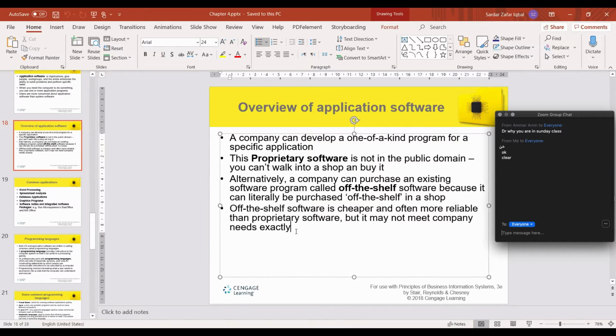Nowadays every organization has its app. Every small business has an app. Any hospital, any school has an app, and their apps are different. They cannot purchase it from the shop. They need to develop it. And this is called proprietary software.